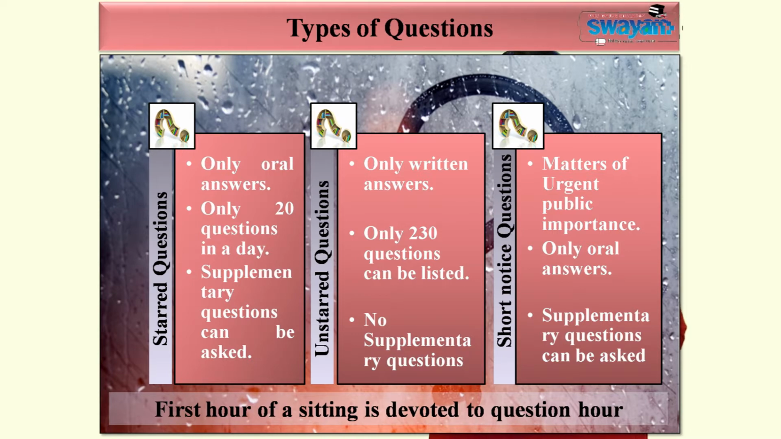questions. As far as the starred questions are concerned, oral answers are given, supplementary questions can be asked, and 21 days clear notice is given in case of the starred questions. In case of the unstarred questions, written answers are given, supplementary questions cannot be asked, and 21 days clear notice